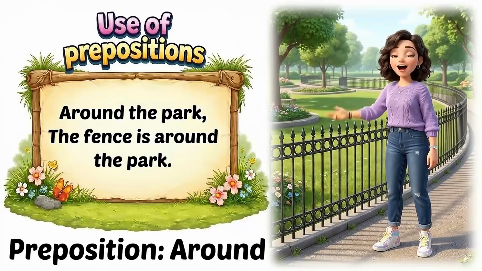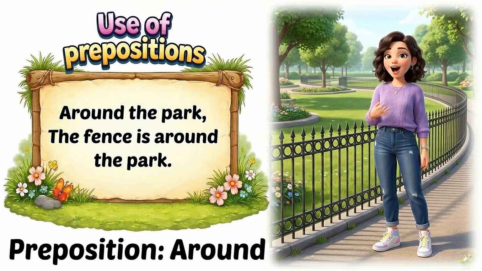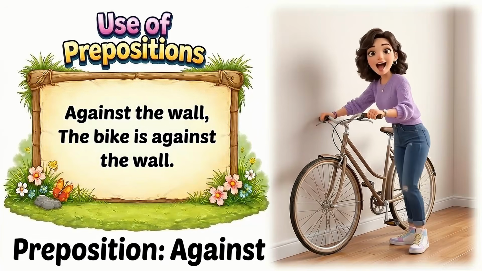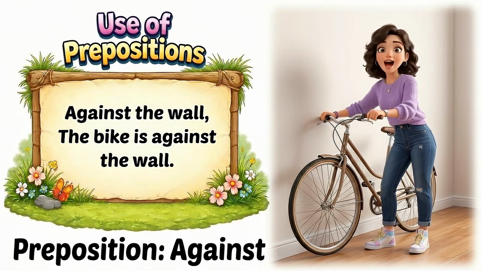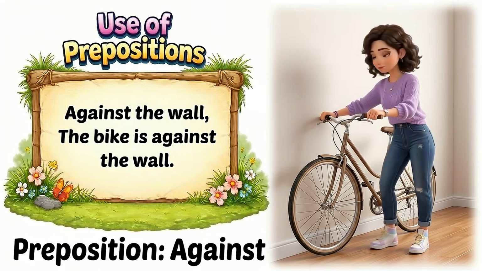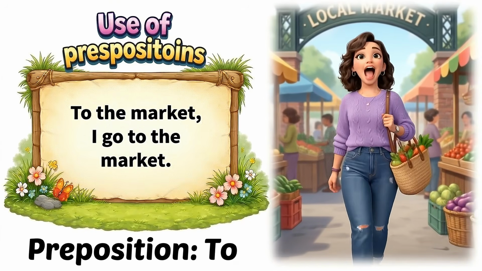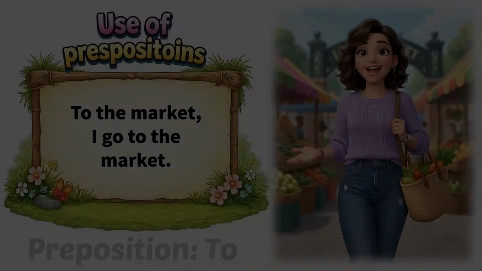Around the park. The fence is around the park. Against the wall. The bike is against the wall. To the market. I go to the market.